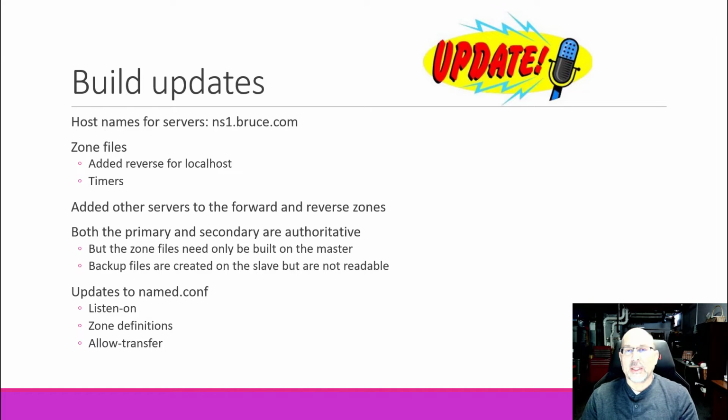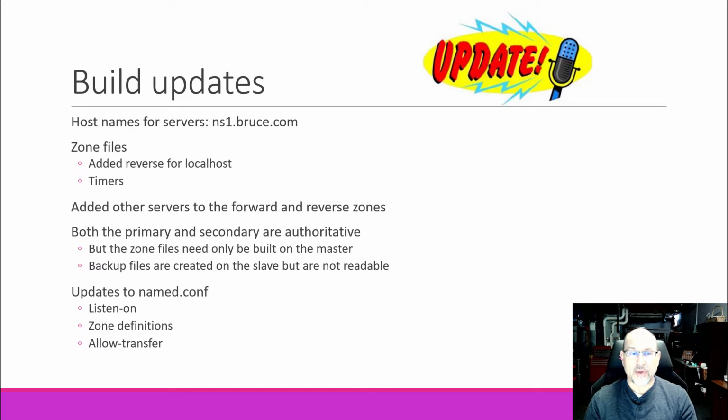Okay. The other big thing is that we told the servers about each other. So now the servers know who they're allowed to exchange information with. And again, we'll do a capture on that, we'll see. But the key is that while both the servers are going to be authoritative, only one of them has the actual zone files that we're going to use. And the secondary is going to get all of the zone files or the resource records transferred to it. And then we can decide if we want to save backups on the secondaries.